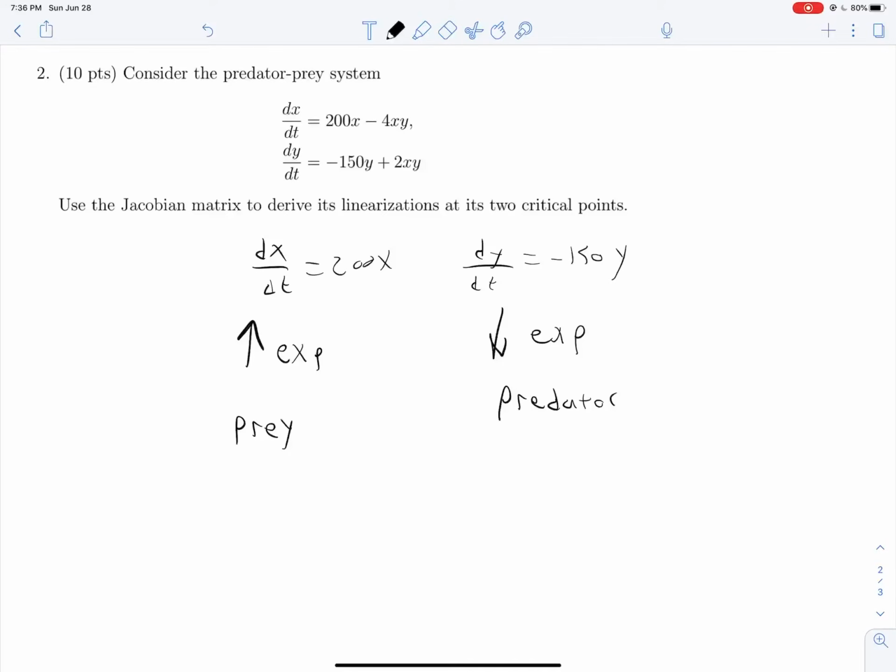And finally, the last thing to note is that y acts like a predator because it has a positive interaction term. So any additions of x into the system will increase the growth rate of the population y because it's just more food for them to eat.